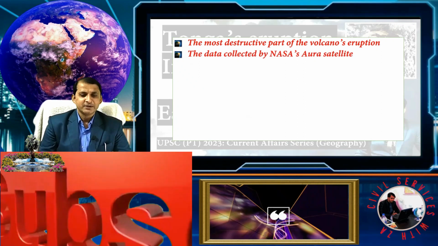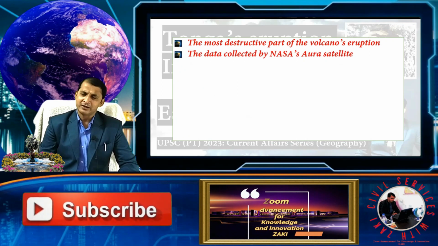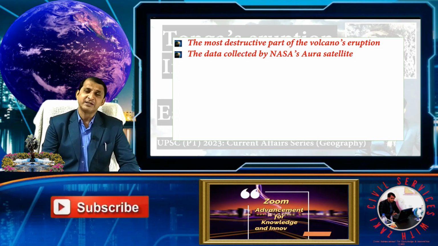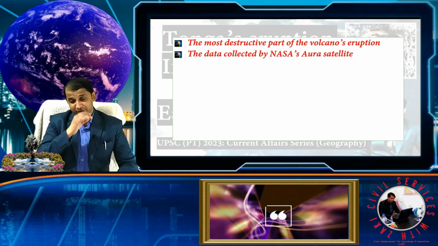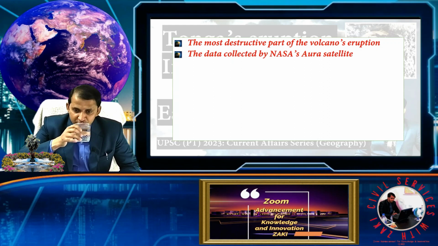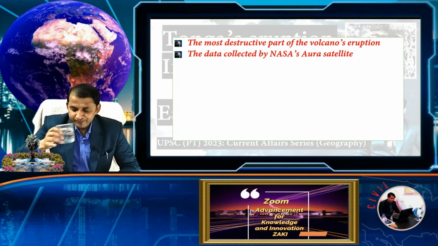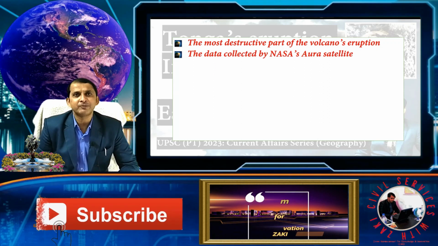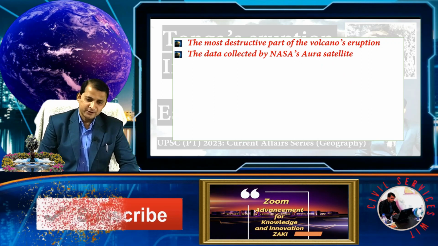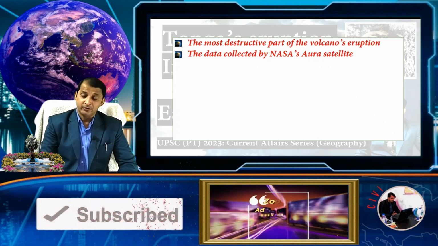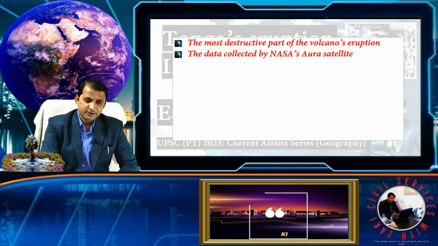Second, we see the data collected by NASA's Aura satellite, some of the data after the eruption on January 15, 2022. The NASA satellite collected data from the various layers of our atmosphere, so this study is also one of the most significant topics.